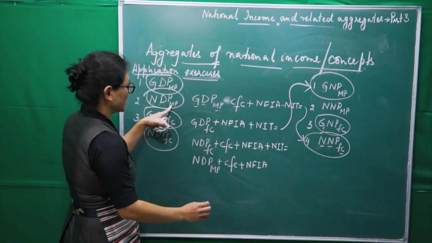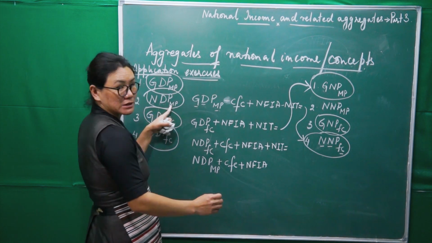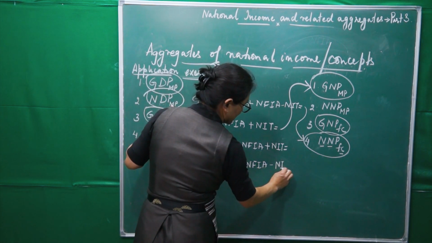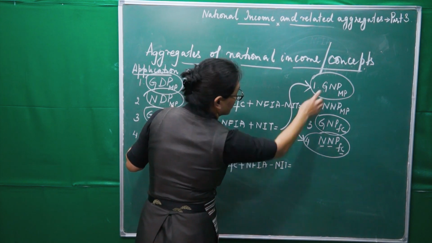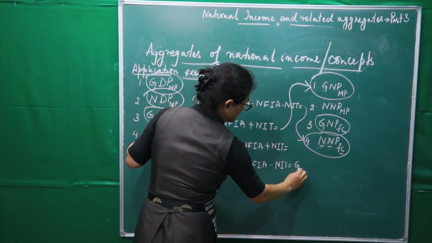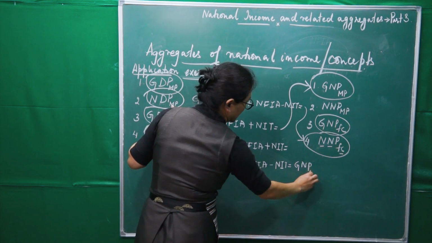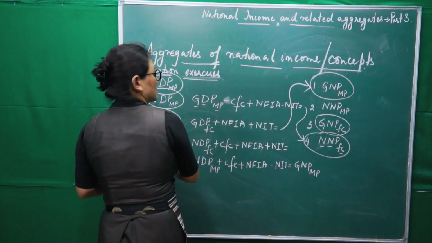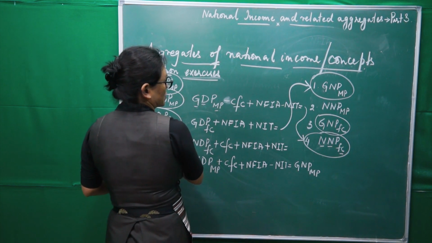And then what we have to change here, MP into factor cost. So MP into factor cost, we have to do minus NIT. Then we are getting this GNP at market price. Similarly, you can take from here and go for conversion into this one.